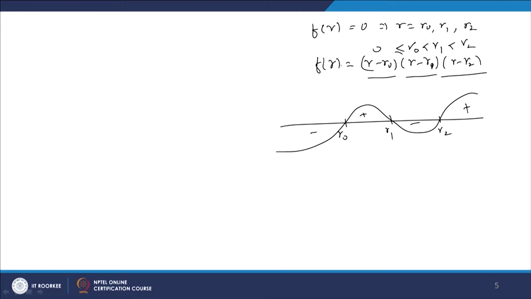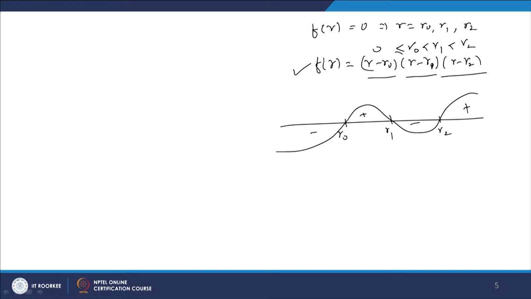So if f of r is equal to r minus r naught, r minus r 1, r minus r 2, then we can use the wavy curve method to find the sign of f of r as follows. It is plus when r is bigger than r 2, minus when r is lying between r 1 and r 2, plus again when r is lying between r naught and r 1, and negative when r is less than r naught.